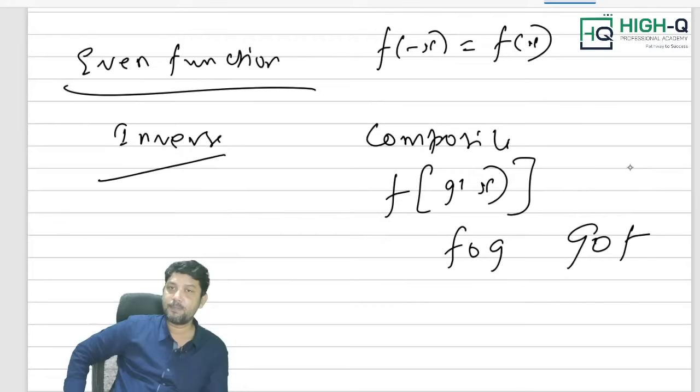So these 4 types of functions, of course, are highly expected in the examination. Don't ignore inverse function questions. That is, don't ignore function type questions. Okay, function, of course, you have to watch, you have to do it.